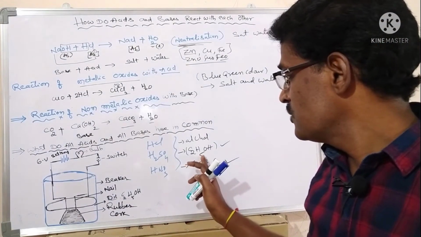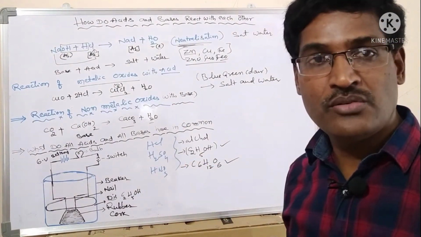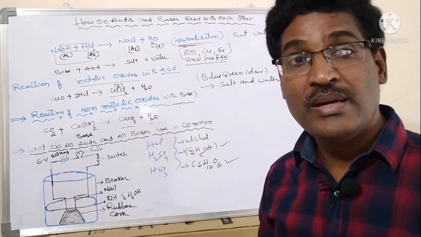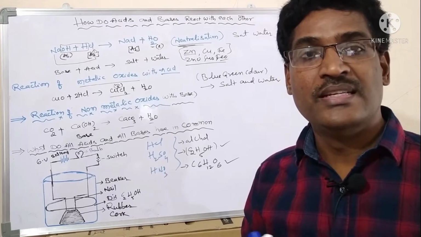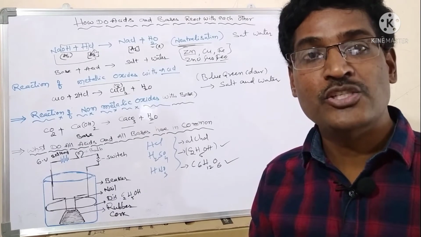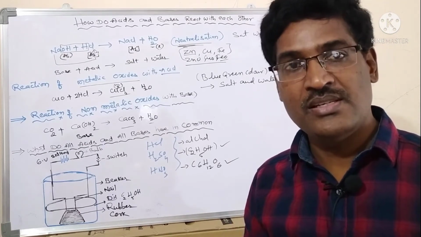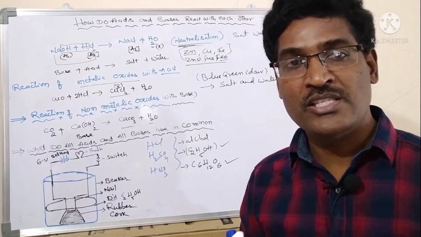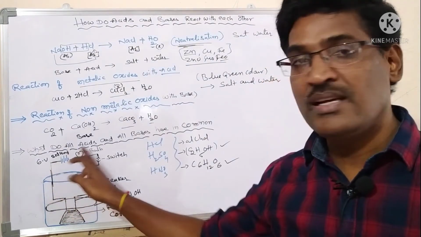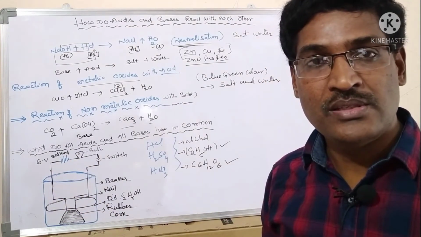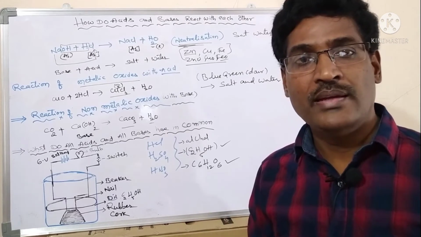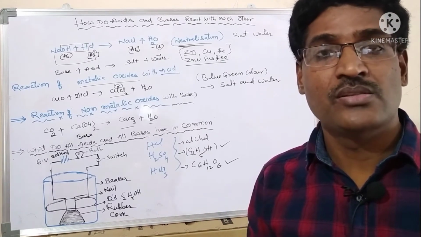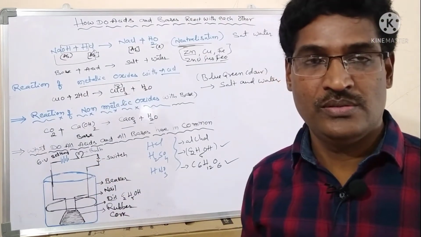But in glucose and alcohol also, hydrogens are present, but these do not dissociate. These are not giving H plus ions. Hydrogens are present, but they are not giving H plus ions. H plus ions are responsible to pass the current from one place to another. That's why alcohol and glucose do not produce H plus ions, and that's why the bulb does not glow.